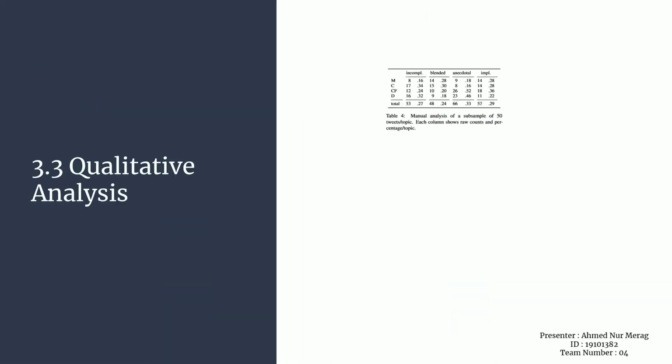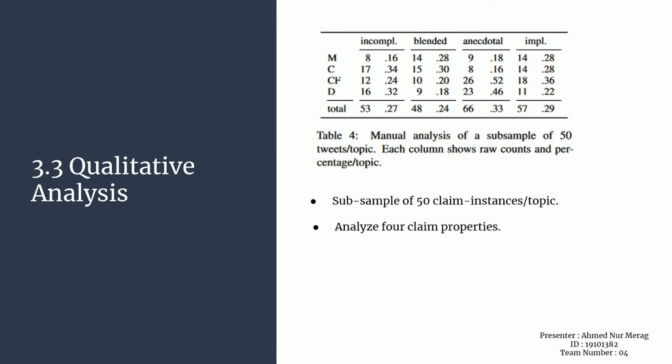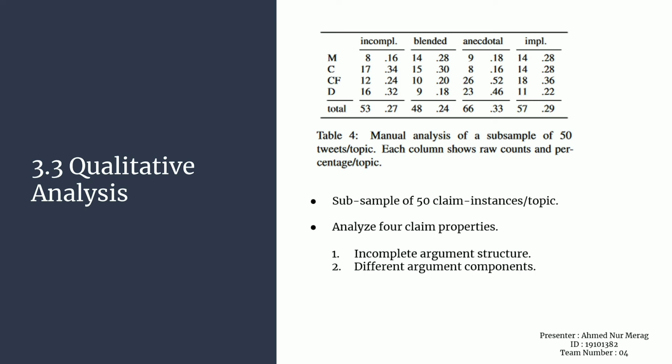Qualitative analysis. Subsample of 50 instances. To obtain a better understanding of the corpus, we perform a qualitative analysis on a subsample of 50 claim instances per topic. Analyze 4 claim properties.